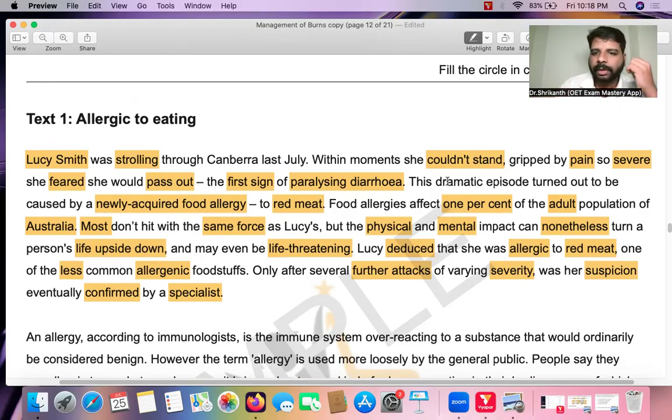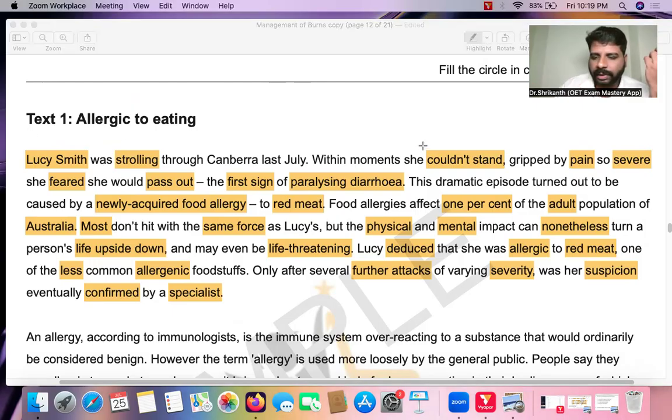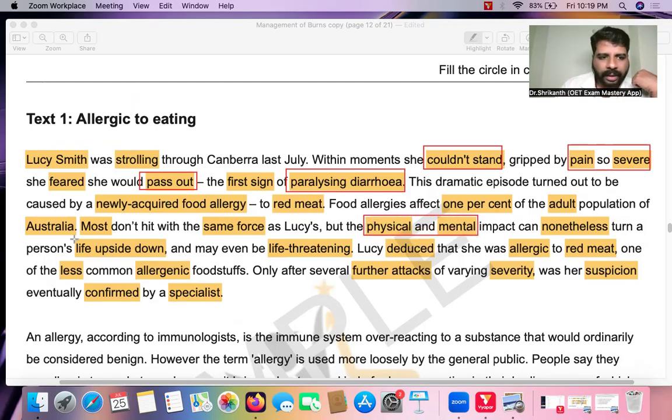Now, as you can see over here, the debilitating symptoms are mentioned everywhere. In the second sentence itself, she could not stand. She had pain so severe. She thought she was going to pass out. First signs of paralyzing diarrhea. And then you see the physical and mental impact. It can turn a person's life upside down. It can even become life threatening. Now you see over here, these are all the debilitating symptoms.